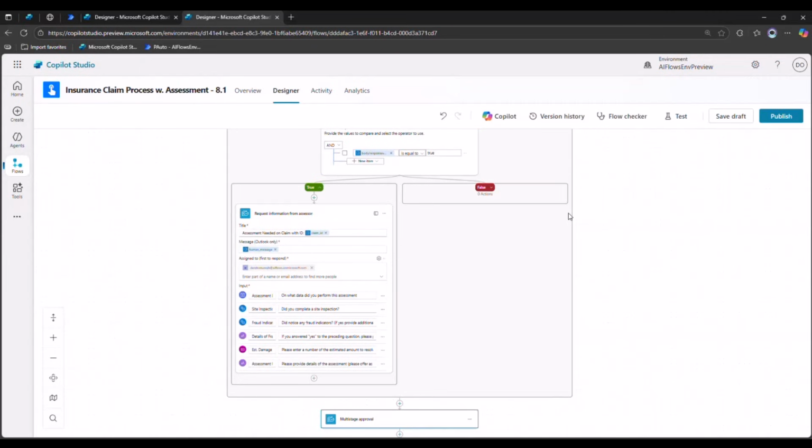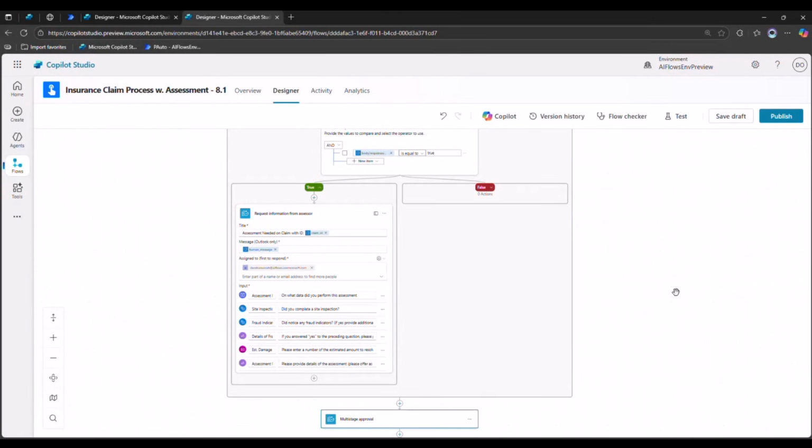Or another flow that I built last week, we're doing some studies with customers. The scenario was that when AI generated something, they wanted to send that text for approval to a human. So what we did is that we had the AI prompt generate the text for a blog, and then it was sent to a human. The human read it, and the human gave feedback. Any feedback the human gave, we were able to pass it into the next prompt so the prompt can revise that. So that's another thing you can do to involve humans in the loop with your AI automations.